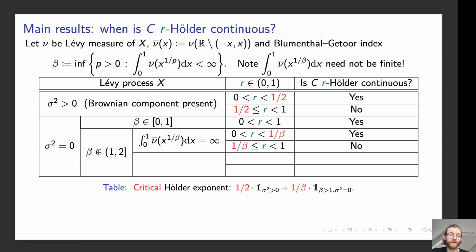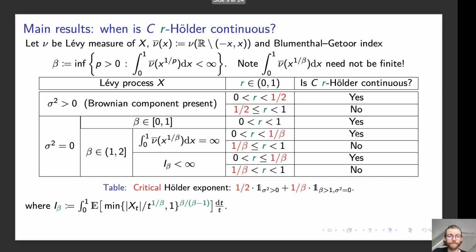Now, in the more interesting case where β is strictly larger than 1 and less than or equal to 2, and the integral we discussed before is infinite, the critical Hölder exponent is now 1 over β. This critical case goes into the no category as we saw before, in the sense that for r larger than or equal to 1 over β and strictly less than 1, C is not r-Hölder continuous, and for r strictly less than 1 over β, it is r-Hölder continuous.